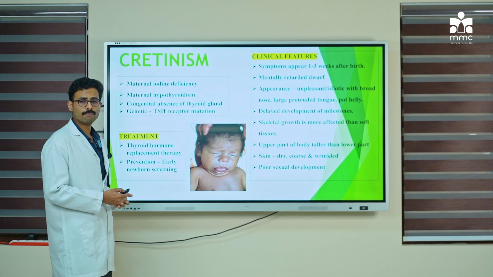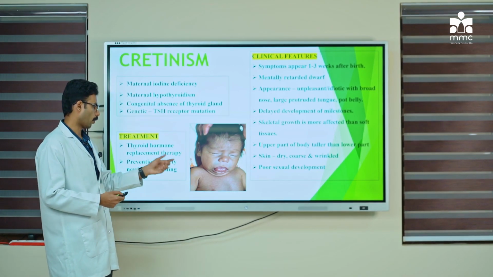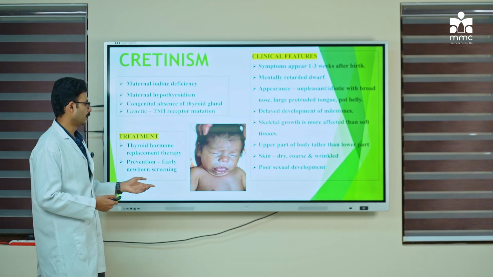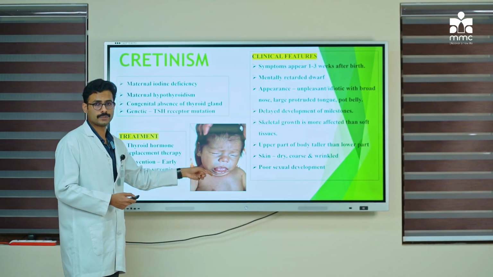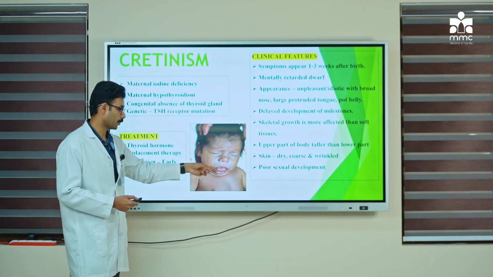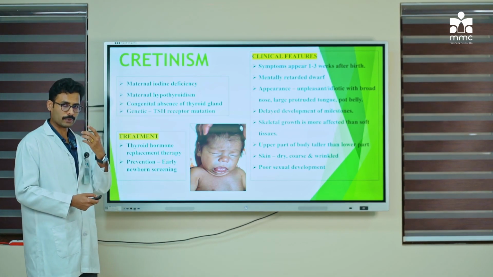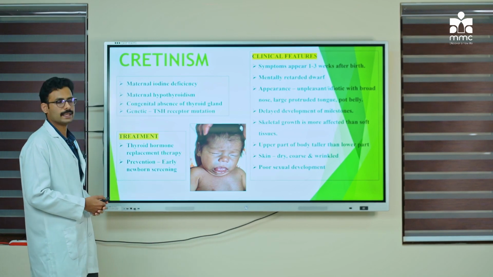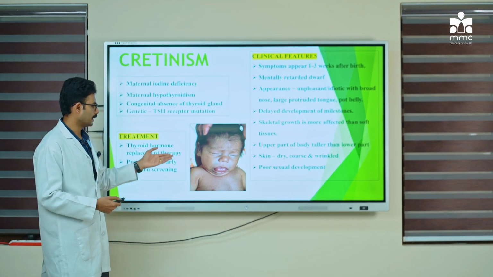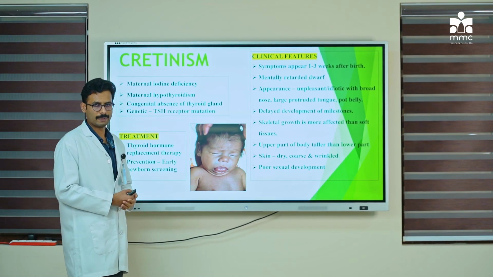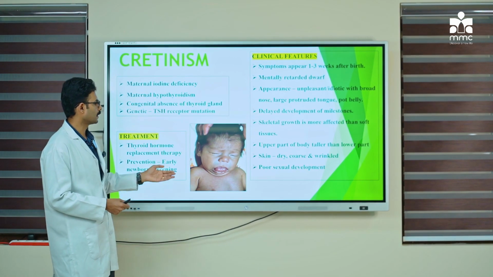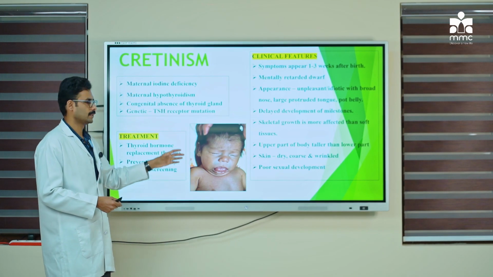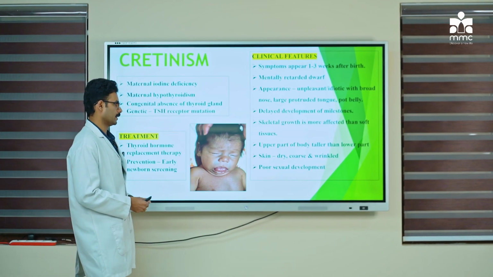child with a broad nose. As you can see in this picture, the nose is broad in this child, with a large protruded tongue. The tongue is protruded and it is large enough. This is one of the classical findings seen in cretinism. Then the child can have a pot belly also. These are some of the classical facial features you see in a child with cretinism.